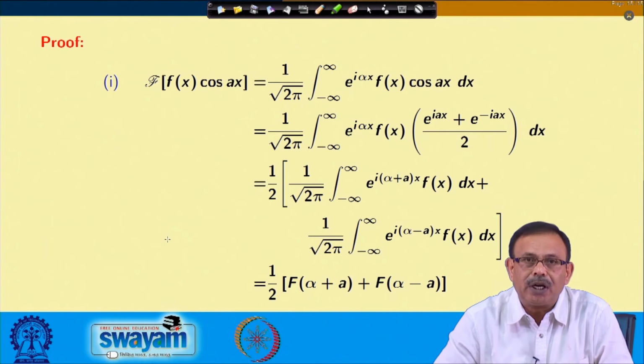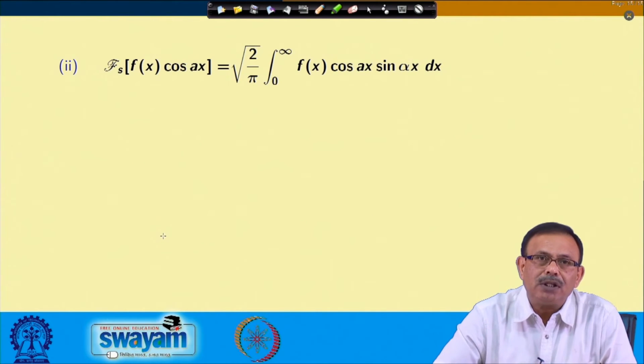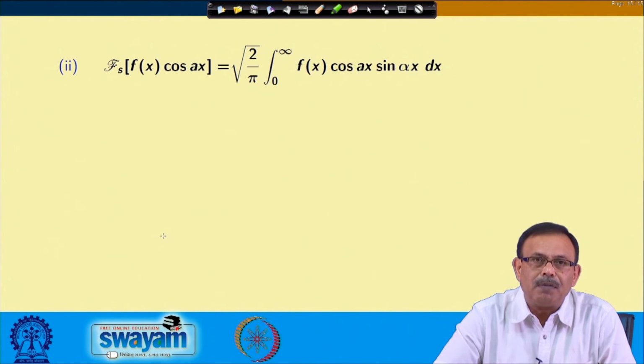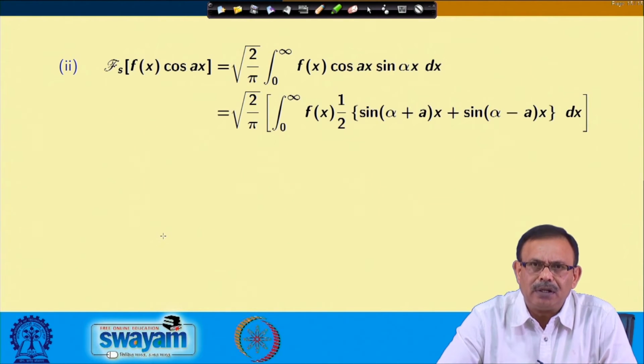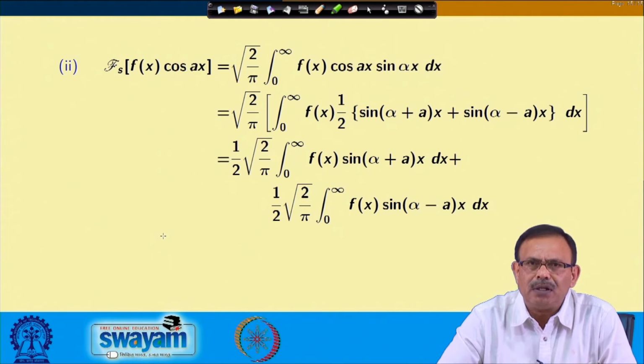For the second one, I am starting: the Fourier sine transform of f(x) cos ax equals, from the definition, root over 2 by pi integral 0 to infinity f(x) cos ax sin alpha x dx. Now, this sin a cos b form I can break like this: half into sine of (alpha plus a) x plus sine of (alpha minus a) x.